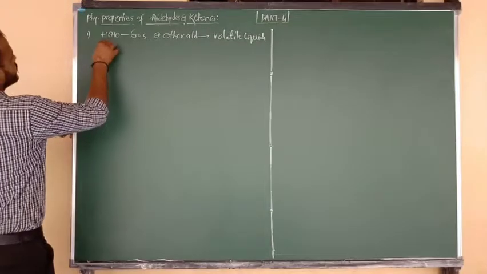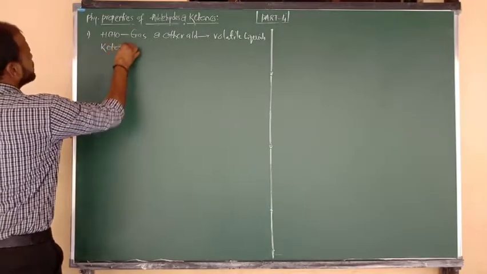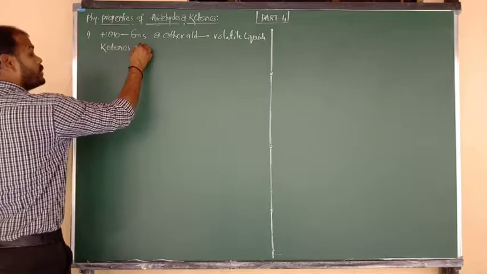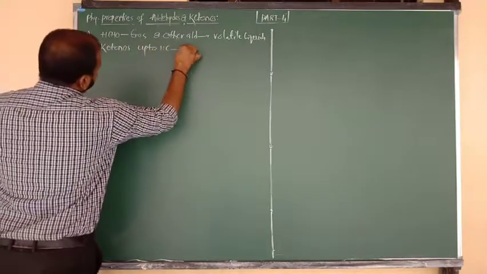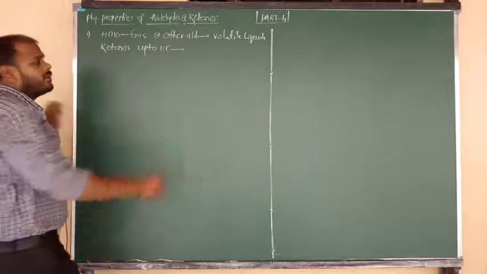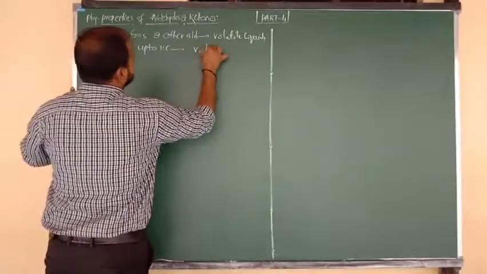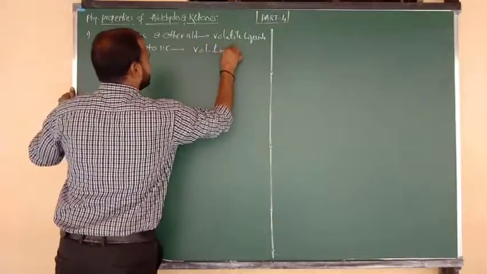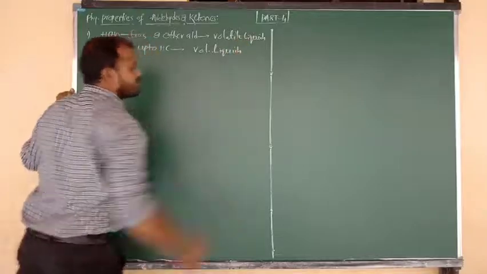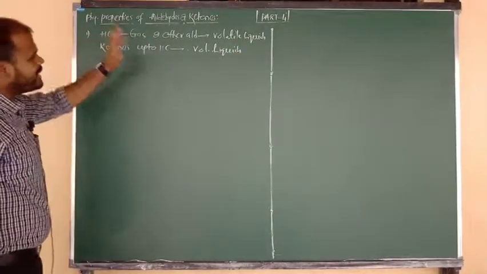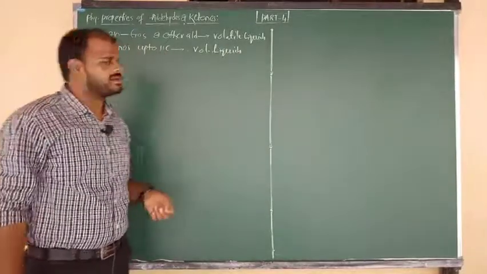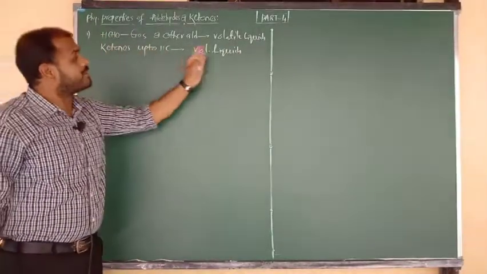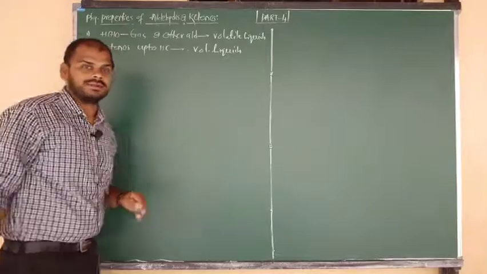Next, what about the physical state of ketones? Ketones having up to 11 carbons are also volatile liquids. So formaldehyde is a gas and all other aldehydes are volatile liquids, and ketones up to 11 carbons are also volatile liquids.